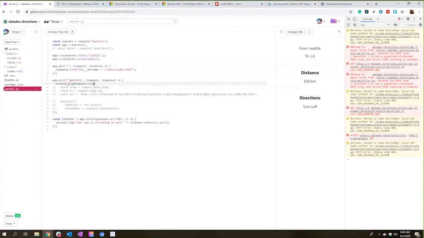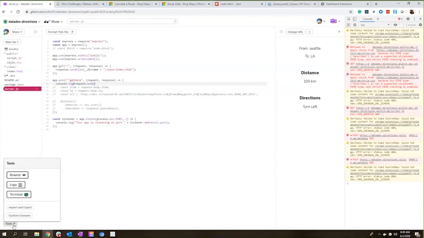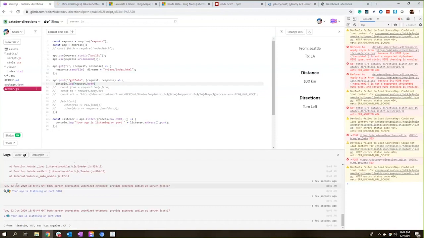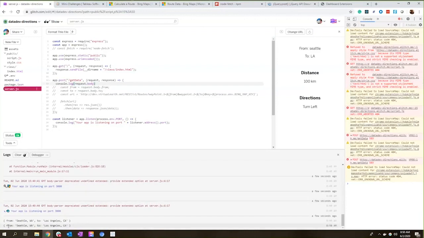Now, this console log for the request body is not going to show up in the client-side console. This is server-side code, so we need to look at the logs that are happening on the server. Now we can see whenever I refresh this page, since I'm running that query, I'm getting the from Seattle, Washington to Los Angeles.